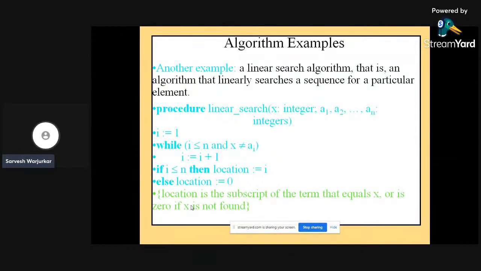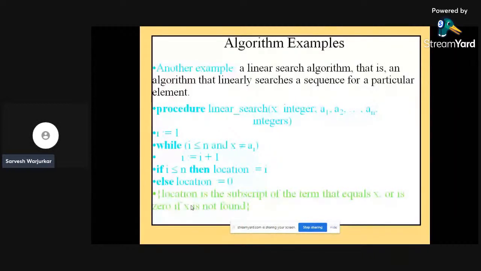That means ultimately you will get the sequence. Else location is equal to 0. Location is the subscript. That will be the answer. The line mentioned in green color is the answer, where the location is the subscript of the term that equals x, or is 0 if x is not found.